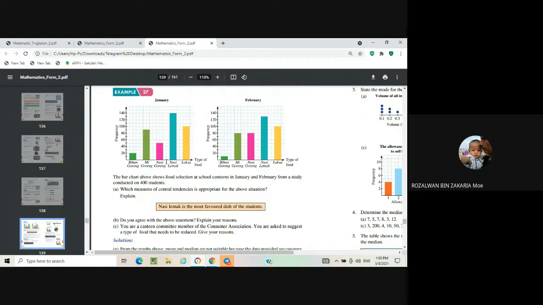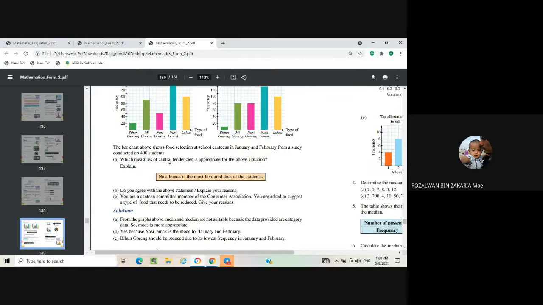So the best type of central tendency is mode. From the graph above, mean and median are not suitable because the data provided are category data. So mode is more appropriate. So the answer is mode.